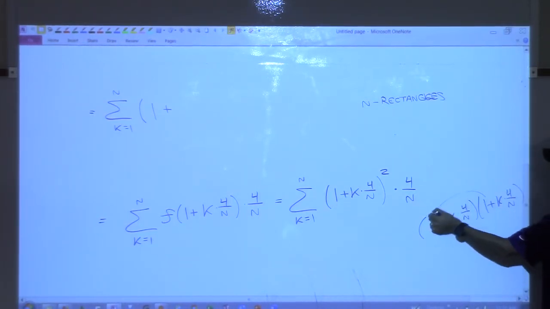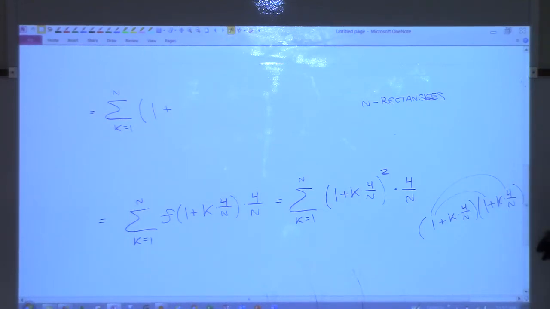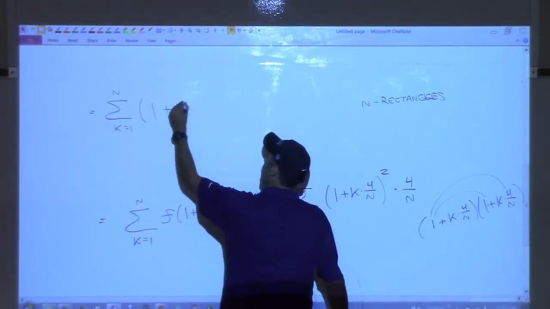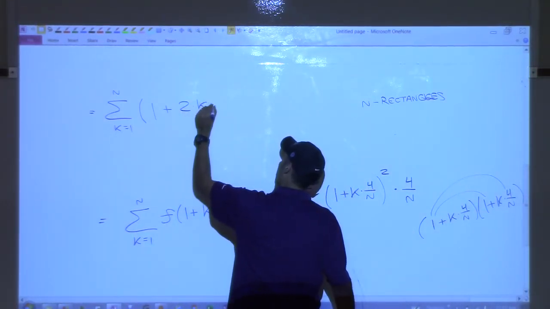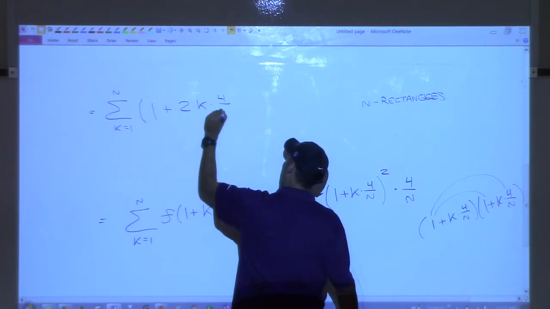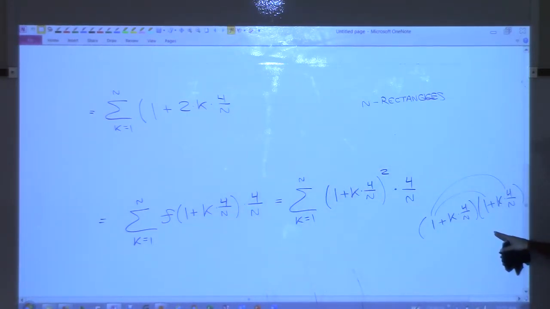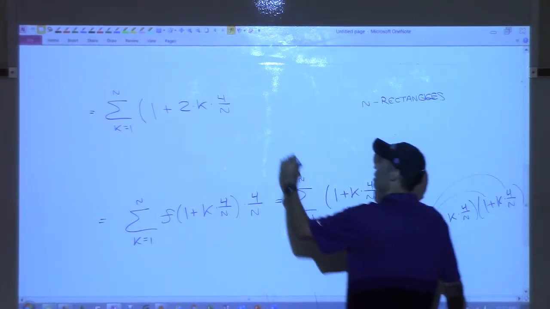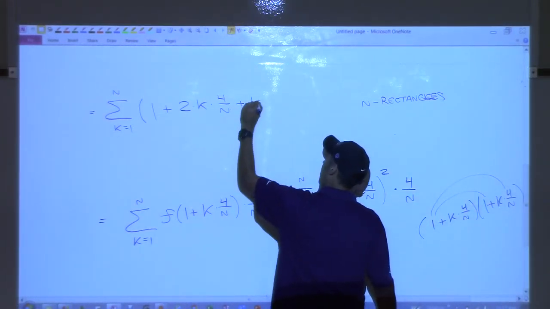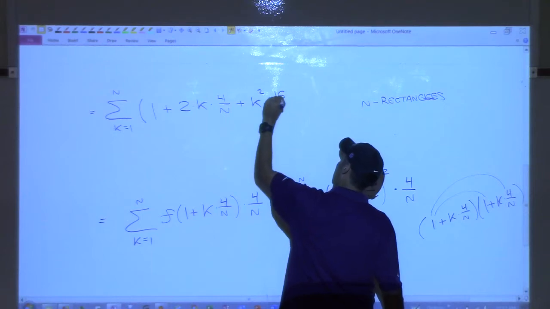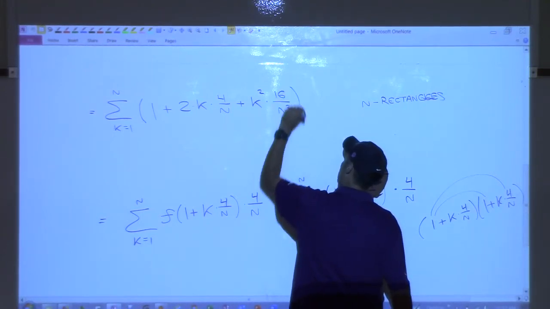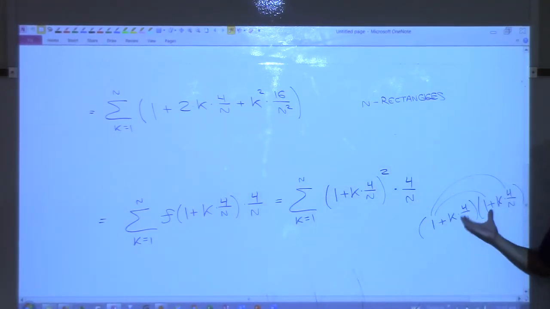So 1 and then 4, so 2 of those. So I'll do it that way. I'll just write plus 2 times k times 4 over n. That's the middle term. Plus all that squared. Plus, I'm going to do it this way, k squared times 16 over n squared. Does everyone understand that's just this FOILed out?